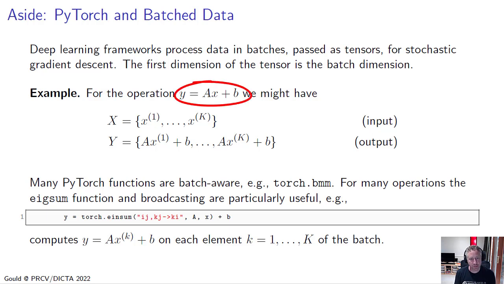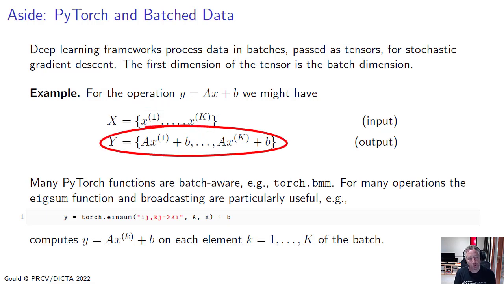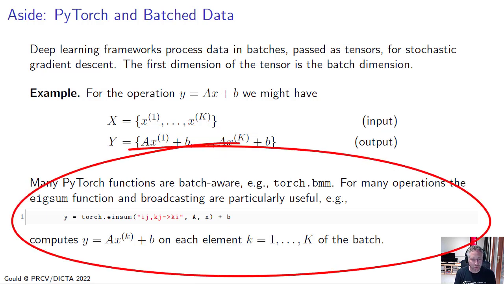For example, if we were to compute the quantity y equals Ax plus b, we might have k different values for x, so x1 up to xk, and then the output would be a tensor which has the quantities Ax1 plus b, Ax2 plus b, all the way up to Axk plus b. A lot of the PyTorch functions are batch aware, and for many operations we can use the einsum function as well as broadcasting.